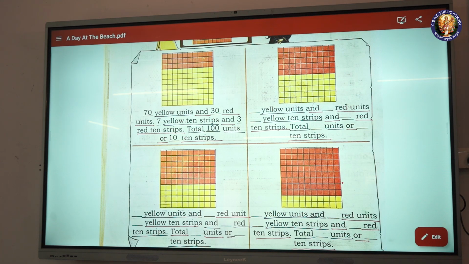Blank yellow units and blank red units. Blank yellow 10 strips and blank red 10 strips. Total blank units or blank 10 strips. Blank yellow units and blank red units. Blank yellow 10 strips and blank red 10 strips. Total blank units or blank 10 strips.